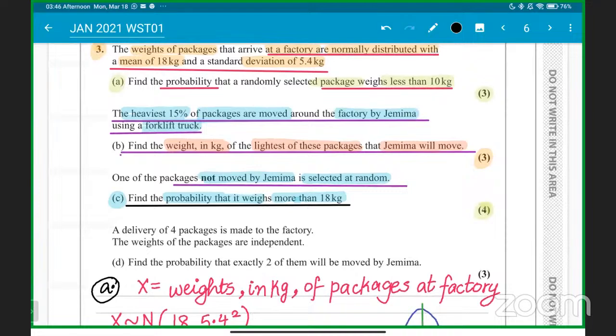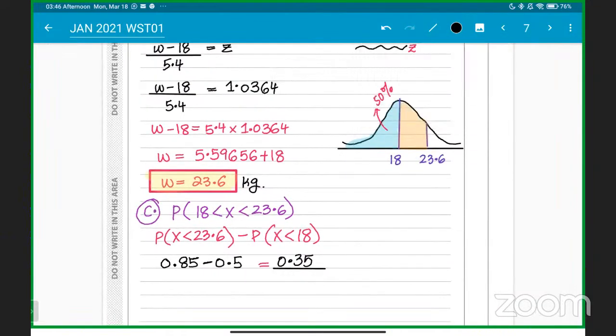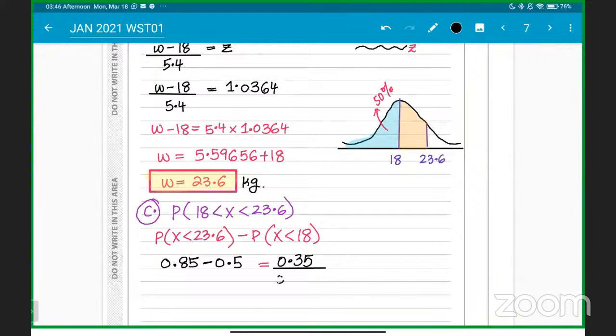But because we have to find the probability, the total possible probability was 0.85, right? Because we are selecting from the 85% probability. Okay students, the total probability was 85%, because one of the packages is not moved, so we are selecting from the opposite. Hope everyone got this. It will be 0.35 divided by 0.85, which will give us our final answer.